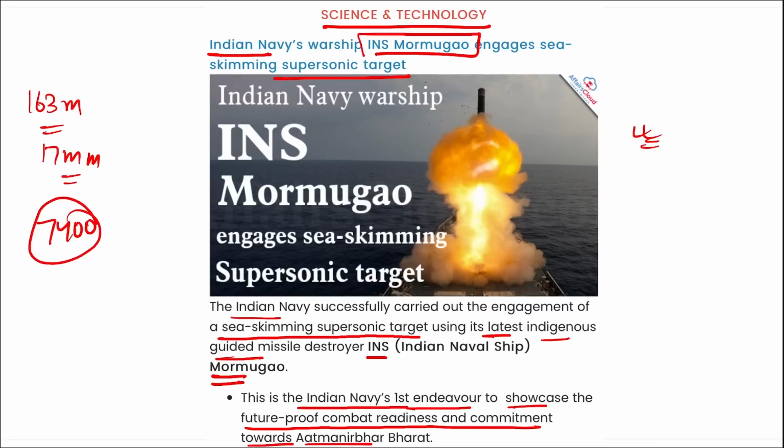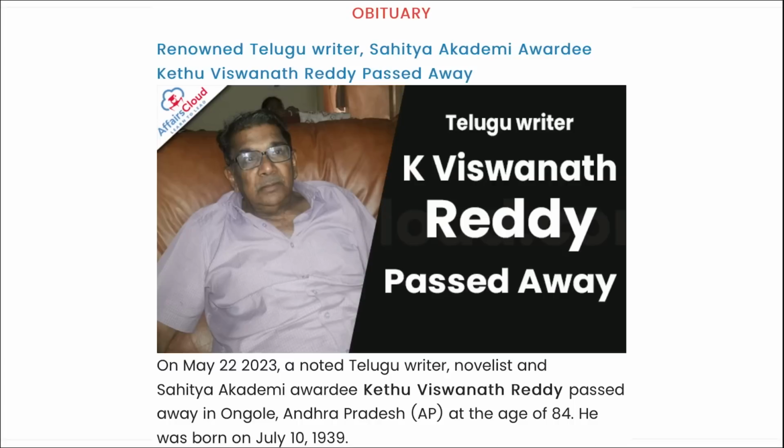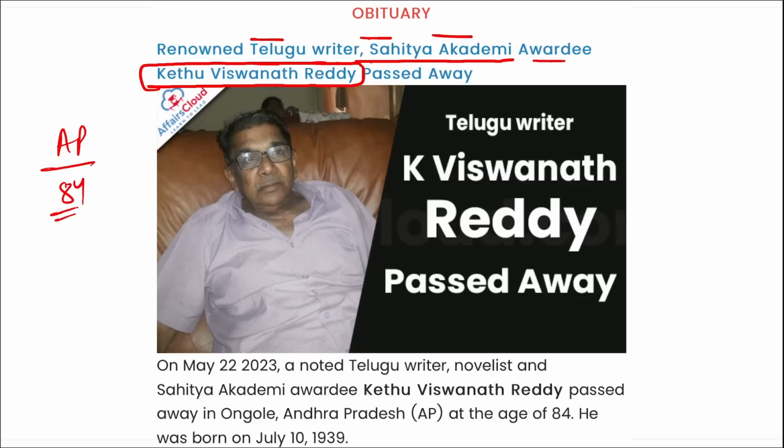Next is obituary. Renowned Telugu writer, Sahitya Akademi awardee K. Vishwanath Reddy has recently passed away in Andhra Pradesh at the age of 84. He was born in July 1939. Correct? And K. Vishwanath Reddy is from Andhra Pradesh.